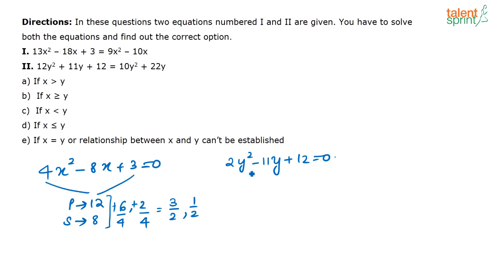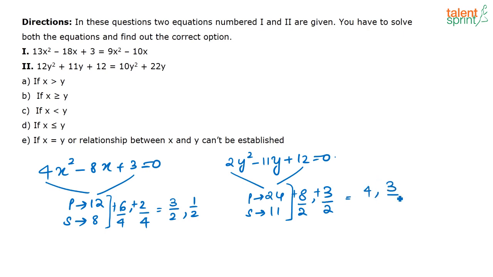Now next one, you have another equation here. So 12 2s are, you have 24, correct? So you have two numbers whose product is 24 and their sum is 11. So what can be the two numbers? It has to be 8 and 3. Again the roots is going to be, you have to divide both by the coefficient of x squared, that is 8 by 2 and 3 by 2. So again minus plus, both the roots are going to be positive. So the roots that you get here is nothing but 4 comma 3 by 2.